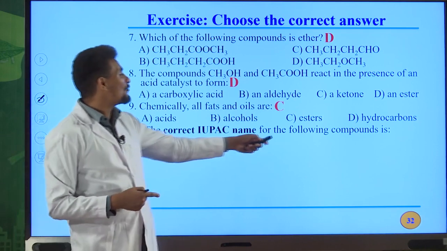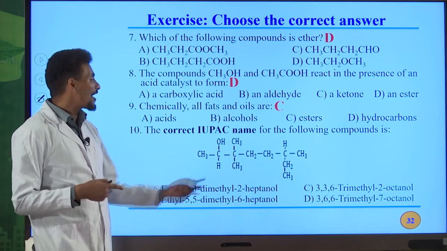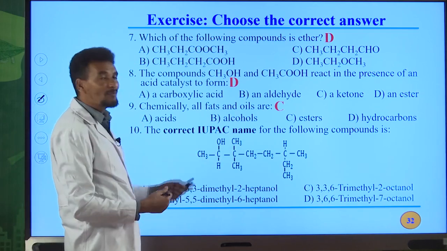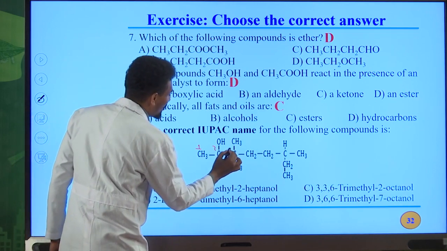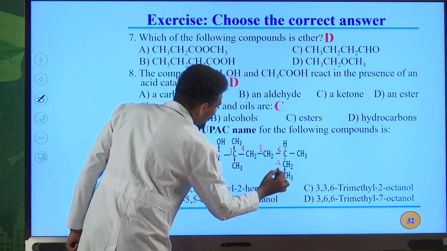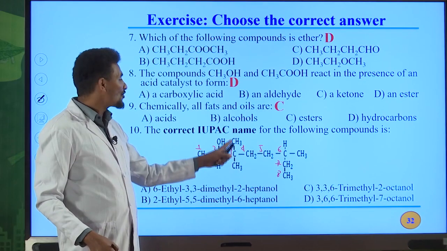The correct IUPAC name for the following compound. How can we write the IUPAC name for this compound? We have an OH group, so this is an alcohol. You must start numbering from this carbon atom. This is number 1, 2, 3, 4, 5, 6, 7, 8. Why? Because this is the longest continuous chain. Therefore, we have substituents on the third position.